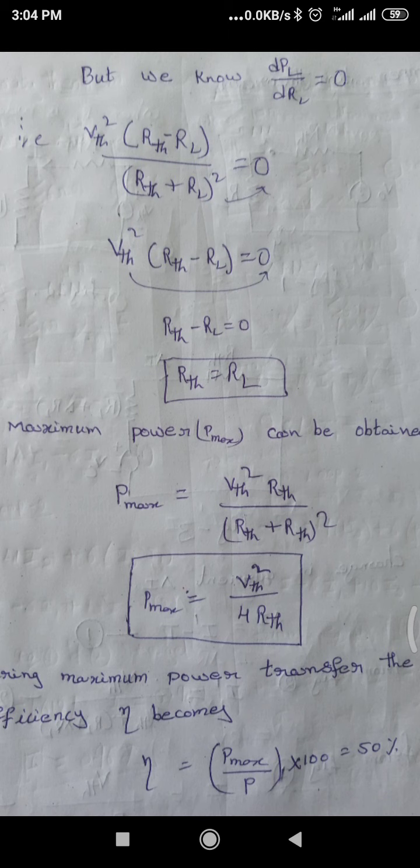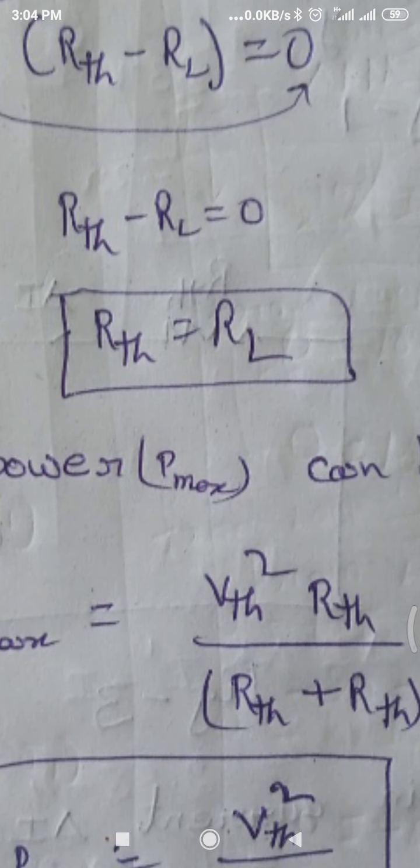We have VTH square into RTH minus RL is equal to 0. In the next step, we send VTH square to the RHS. Then this becomes RTH minus RL is equal to 0. And finally we get the equation RTH is equal to RL.